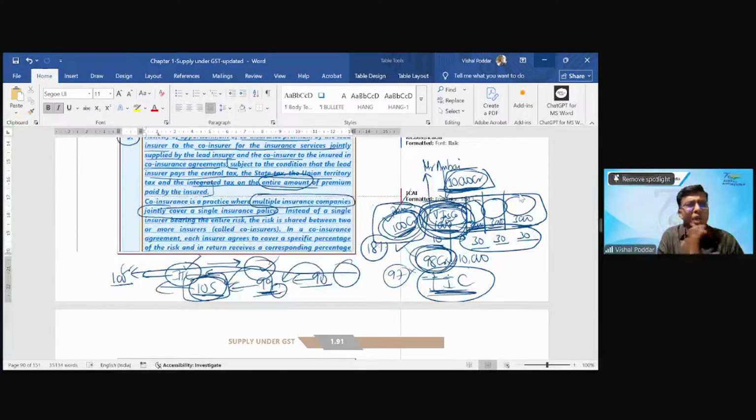So there is no actual revenue to any government. The actual revenue is only at the end consumption level. That is why GST is a consumption tax, right? So the same logic is applied over here. Just to remove the in-between formalities and the compliances, they said that fine, if on the ultimate last customer end the GST is paid on the insurance, then when you are passing on the commission, either under co-insurance or under reinsurance, you will not pay any. There will be no GST. That is the logic.